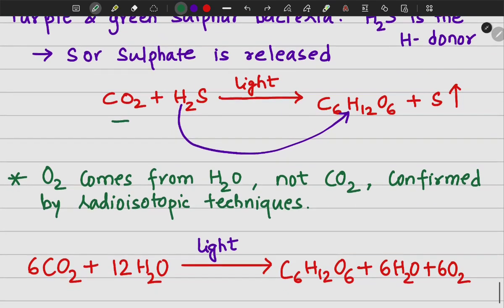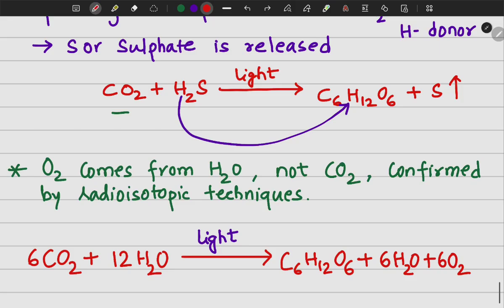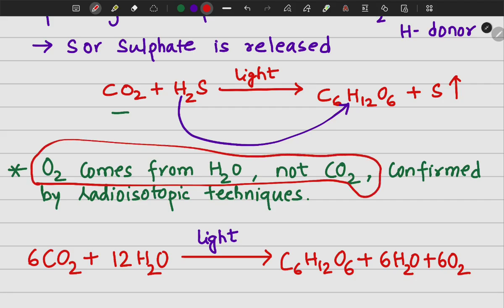So in case of photosynthesis, we can conclude that the oxygen comes from the water and not from the CO2, because CO2 and H2O both contain oxygen. So initially scientists were confused whether the oxygen evolved in the process of photosynthesis is coming from carbon dioxide or water.